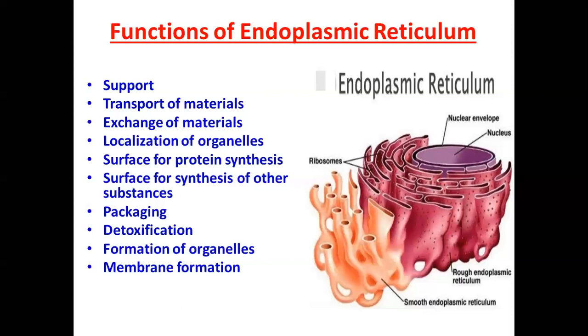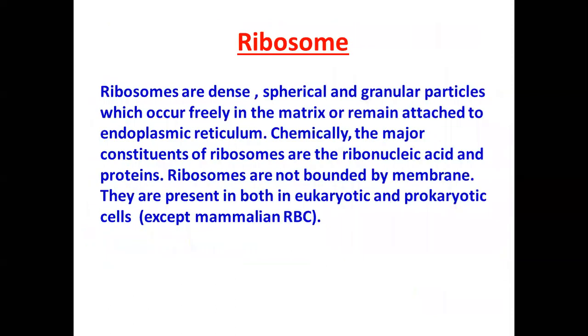So moving forward, now we have to understand what is a ribosome. Ribosomes are dense, spherical and granular particles. Clear? Which occur freely in the matrix or cytosol or remain attached to the endoplasmic reticulum.